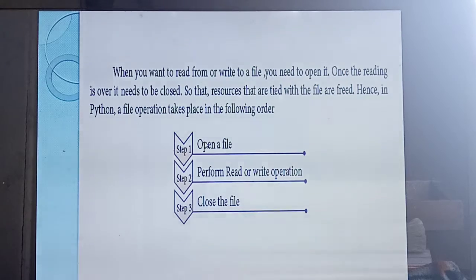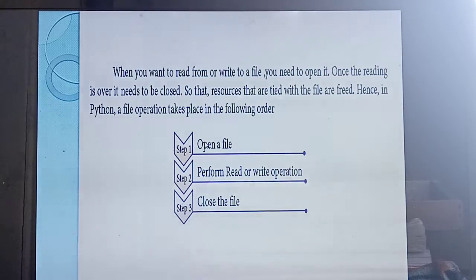Which question you need to study, that question you will read and study. That's a process, isn't it? Likewise, first you should open your file, then perform. If you need to read the file, read it, or if you need to edit the file, edit it, right? That is the read or write operation. Okay, so that is also over. Third one is close the file.